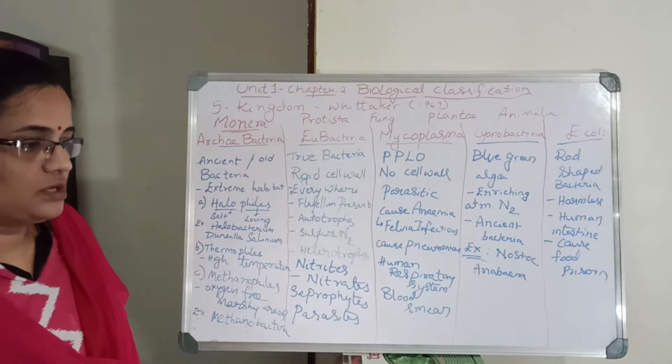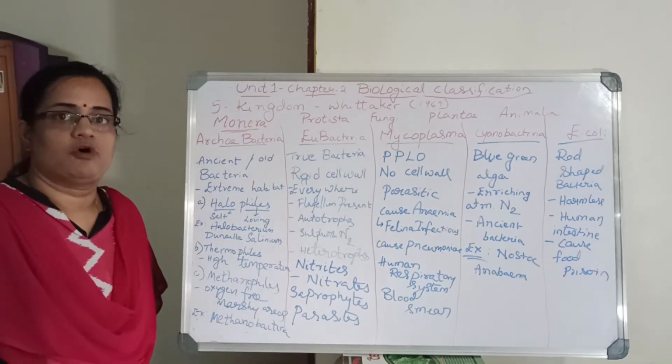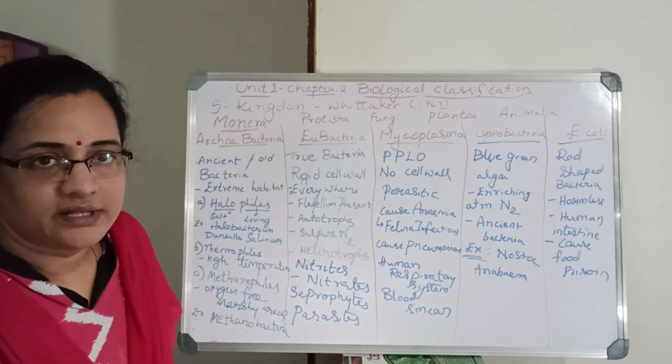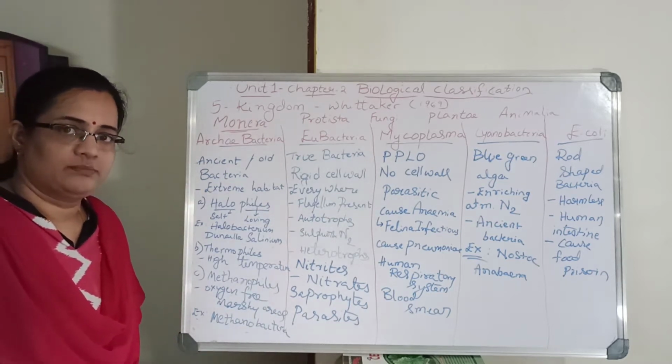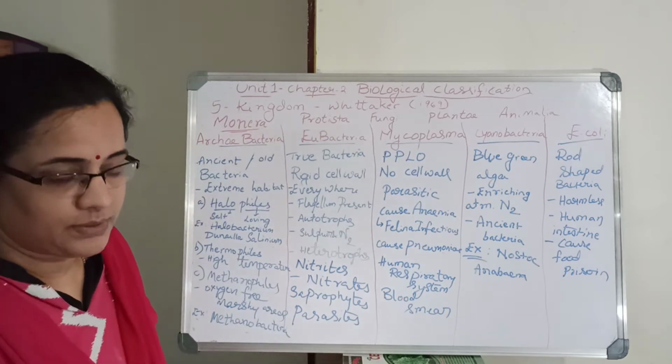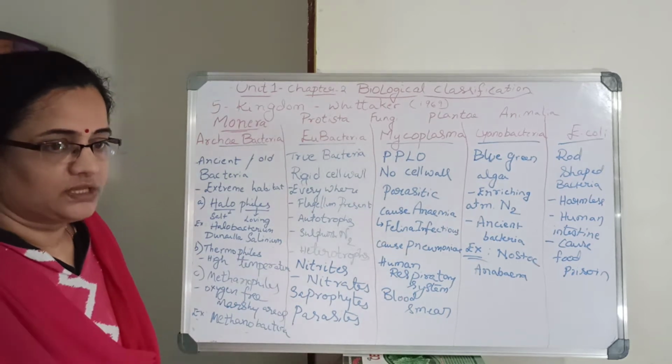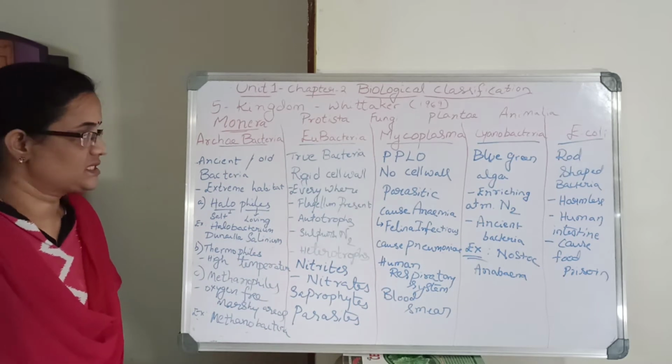This was based on cell structure, cell wall, nuclear membrane and other parameters. Using these, Whittaker proposed the five kingdom classification, which became useful and successful.